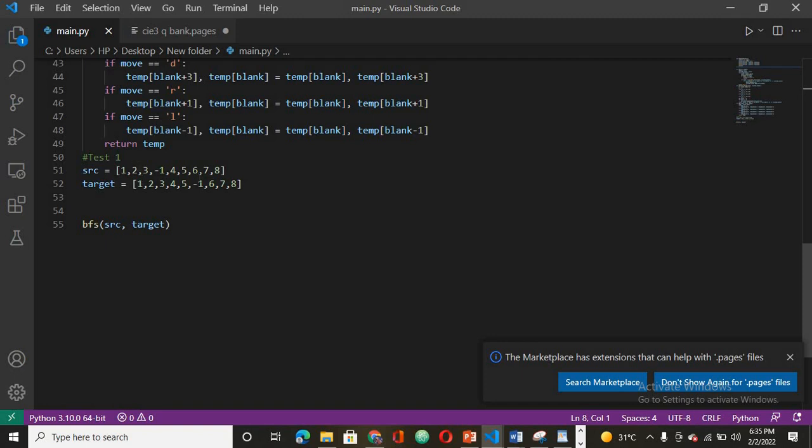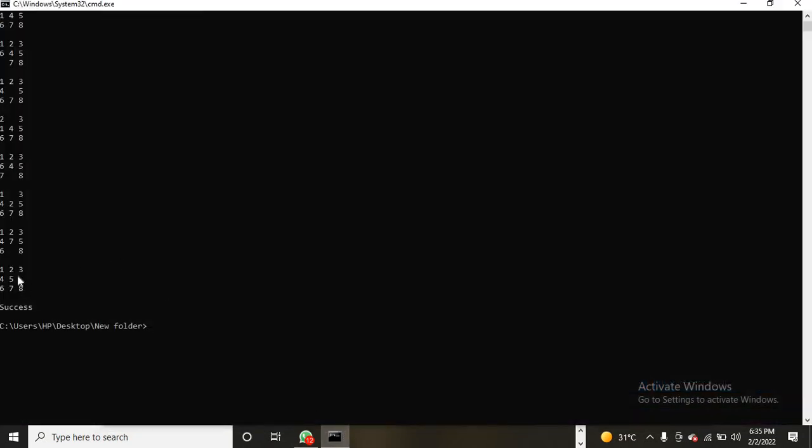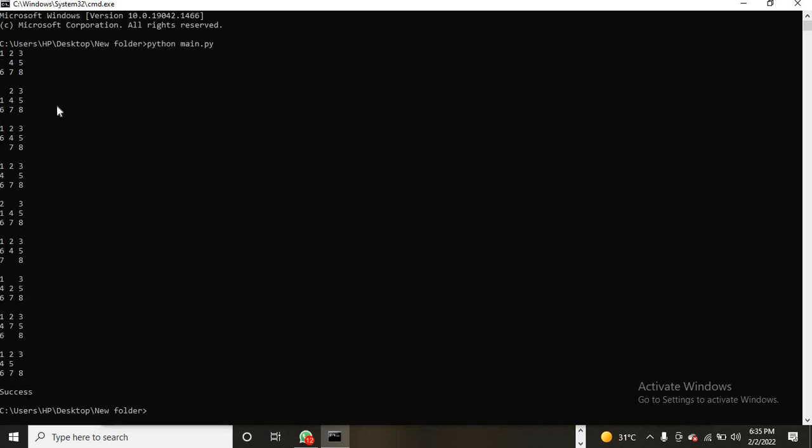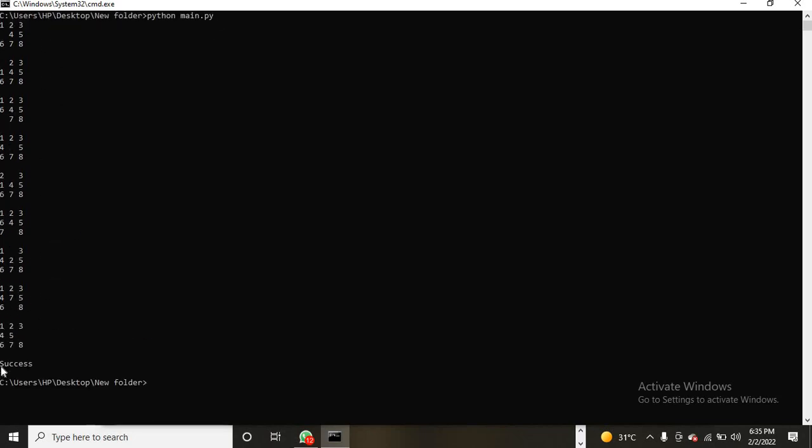Target is the final state, source is the initial state: 1, 2, 3, 4, 5, empty space given as -1, 6, 7, 8. Here in my command prompt you can see the output: 1, 2, 3, 4, 5, empty space, 6, 7, 8. So from the initial state we have reached the final state in my code.